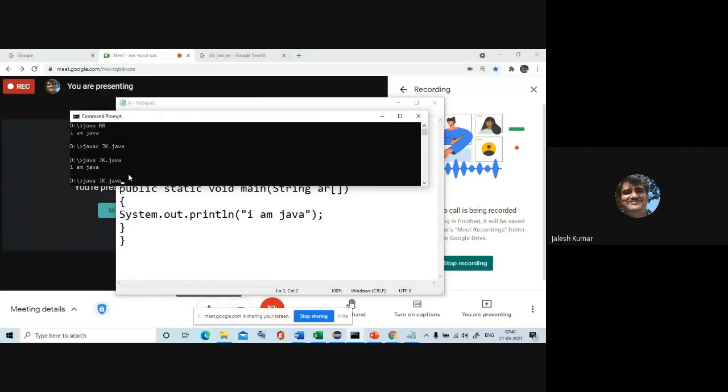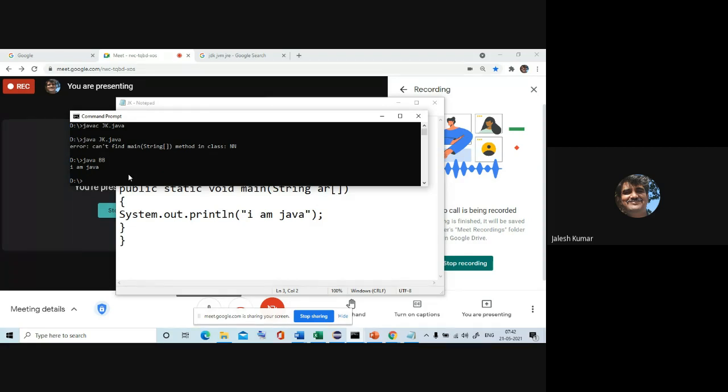Now, once again, we'll repeat the process she did. javac jk.java. It will compile. Now to execute, java jk.java. See, it's not possible to execute because it is searching for where the main is. I know that main is residing in BB, is it not? If I give java BB, it will execute the same program. That is the definition, please remember.